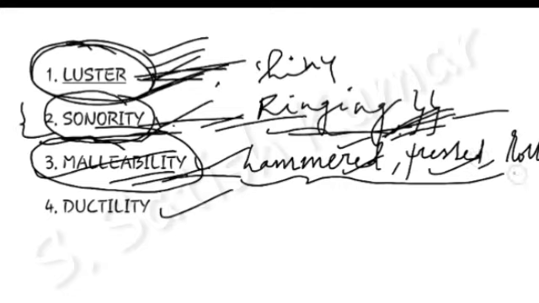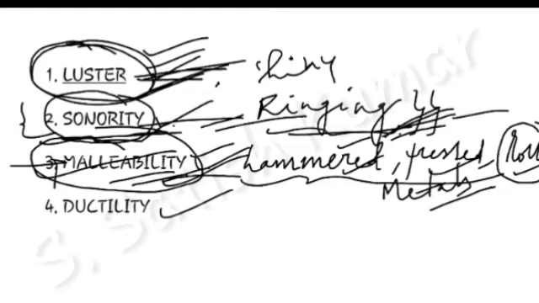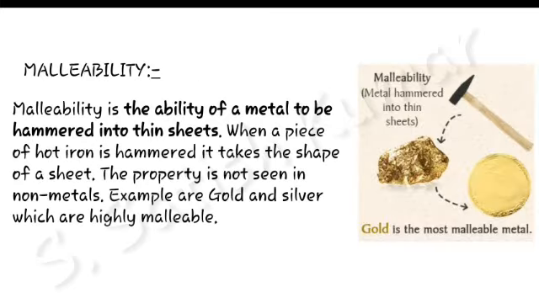Metals can be rolled. That's why you observe many types of metal sheets. So this property is possible only with metals, and non-metals will not show this property. Some metals are less malleable because they have some brittleness. Non-metals are not malleable because they are brittle, but metals are not brittle, so they can't break easily, but non-metals can break easily.